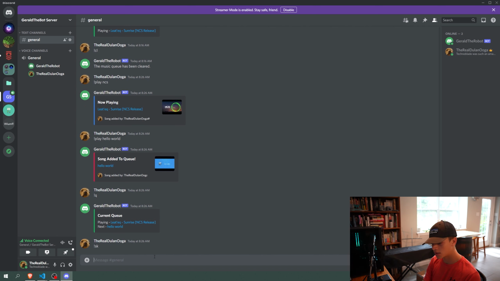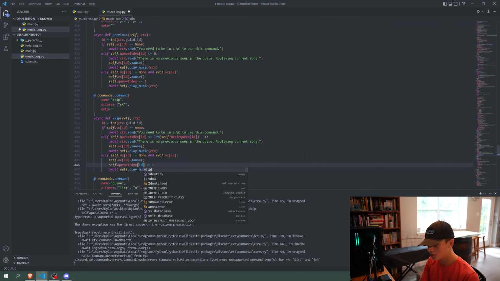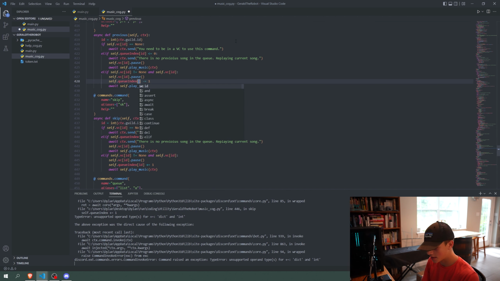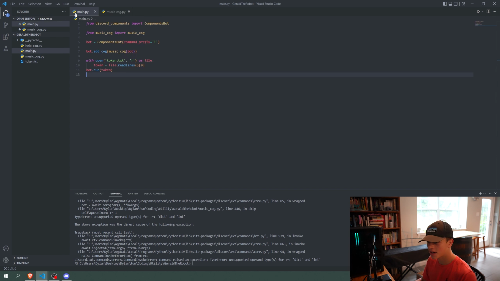So if I do skip, then it should play hello world. Oh, whoops. I forgot to do queue index at ID for both of these things. So make sure we're saying queue index at ID minus equals 1 and queue index at ID plus equals 1. Sorry about that. I'm going to rerun this now.